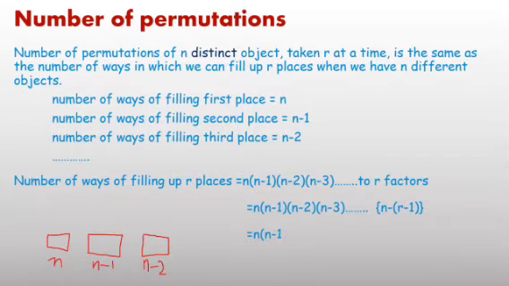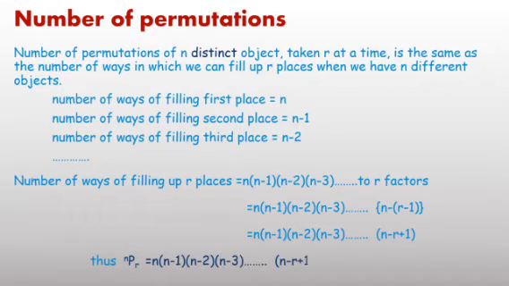And if we open the bracket, we can write n into n minus 1 into n minus 2 into n minus 3 up to n minus r plus 1. In this pattern, the number of permutations of r objects out of n we can write as n into n minus 1 into n minus 2 up to n minus r plus 1.